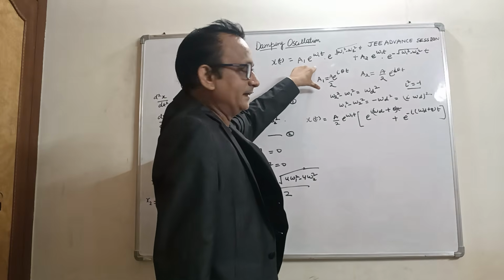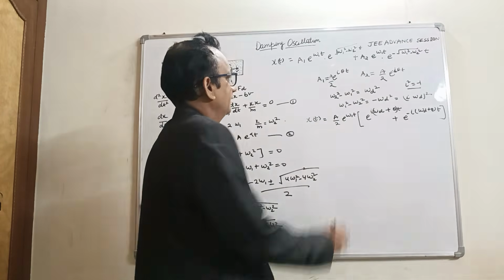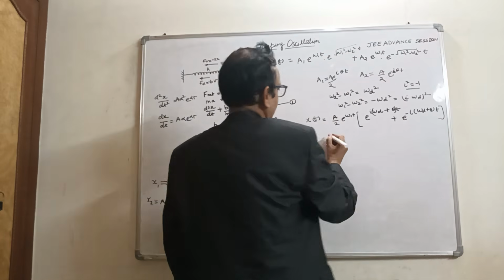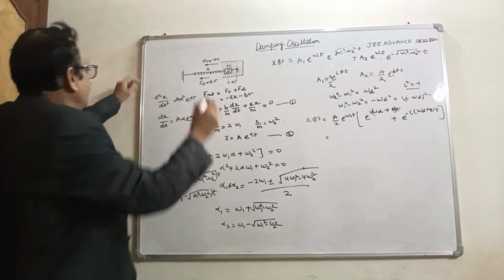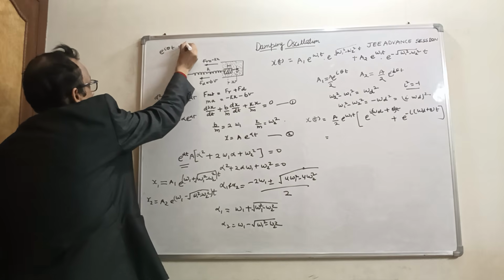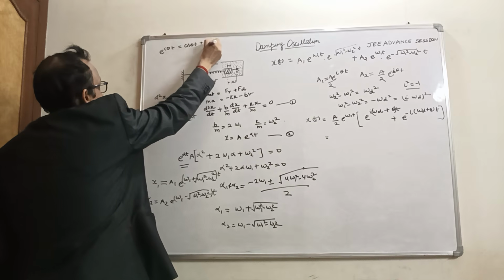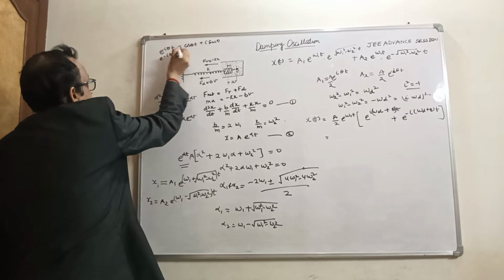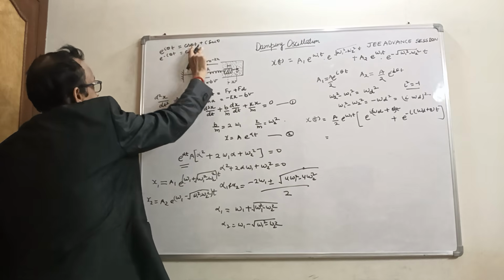On multiplying the exponential terms and adding, placing the value here, this term becomes common. So we know e raised to power i theta t would be cos theta t plus i sin theta t, and e raised to power minus i theta t would be cos theta t minus i sin theta t.